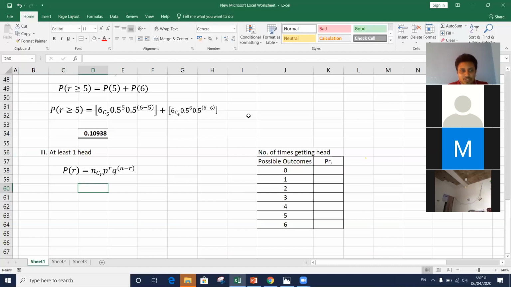What are the outcomes I need to consider? Getting at least one hit.